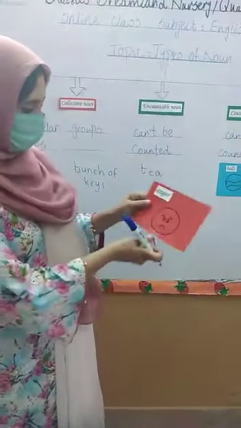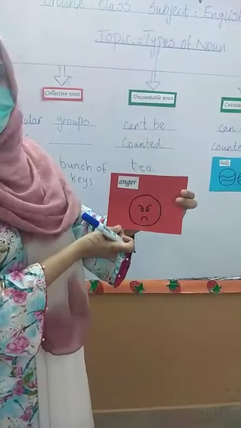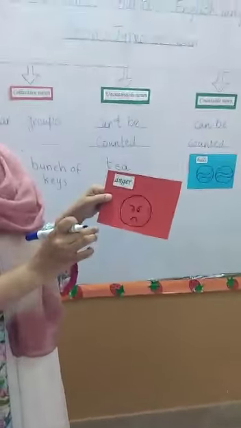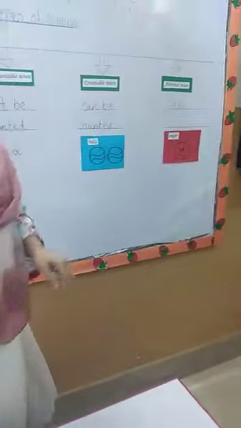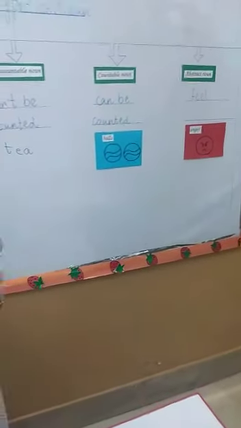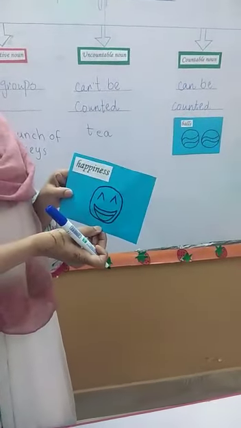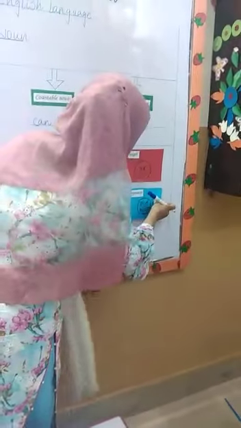Now, what is it? The person is very angry. Anger is a noun, and can we see it? No, we cannot see anger. So it is an abstract noun because these are feelings. Okay, the next one is happiness. Like anger, we are also unable to see happiness or touch it. We can just feel it. So it is an abstract noun.